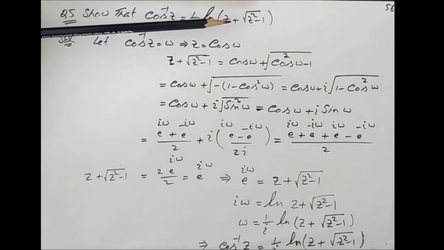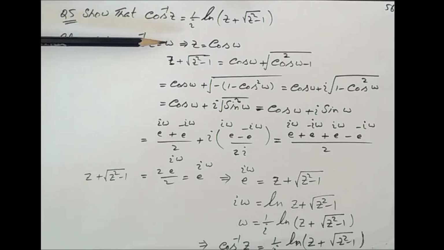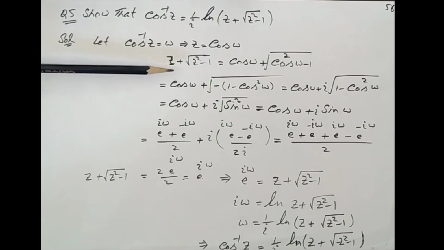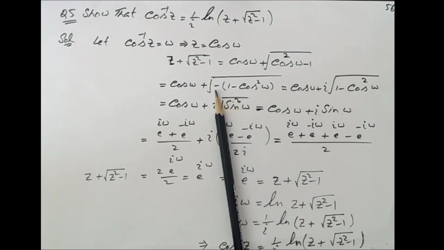Now question 5: show that cos inverse z equal to 1 by iota natural log of z plus under root z square minus 1. Let cos inverse z equal to omega, so z equal to cos omega. Now we find z plus under root z square minus 1. Putting the value of z, that is cos omega, we get cos omega plus under root cos square omega minus 1. So taking minus 1 common, this becomes iota.